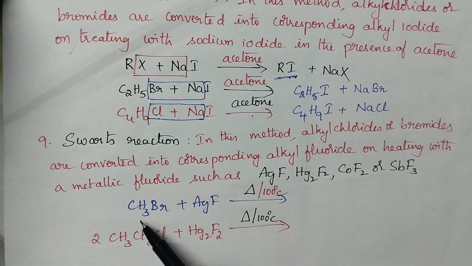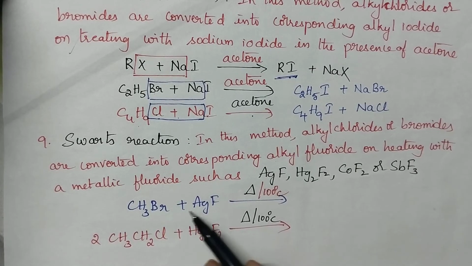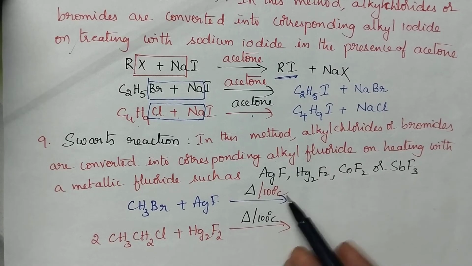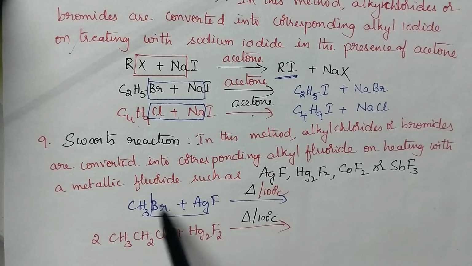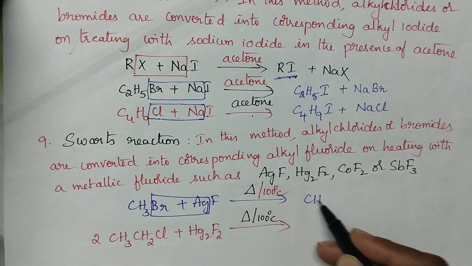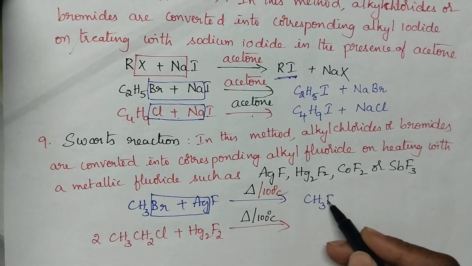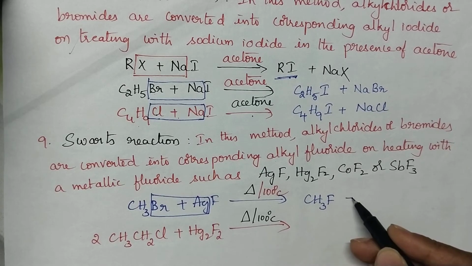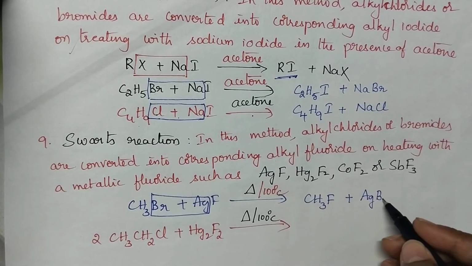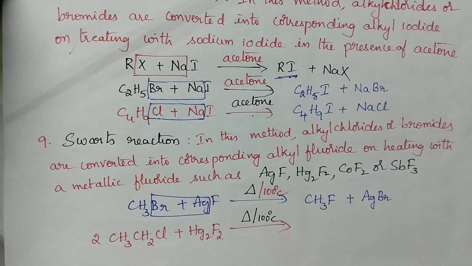Here the methyl bromide reacts with silver fluoride at 100 degrees centigrade. Here also we have to exchange the halogen. So what is the major product, students? Here CH3F. That means methyl fluoride will be formed. And what is the byproduct, students? Silver bromide. Next, let us see one more example.